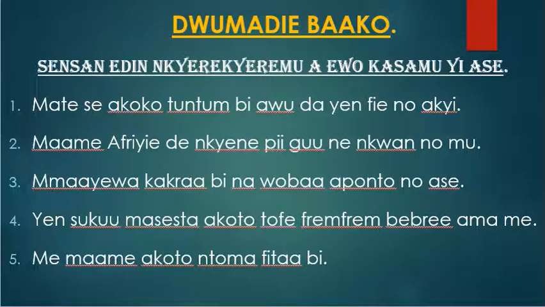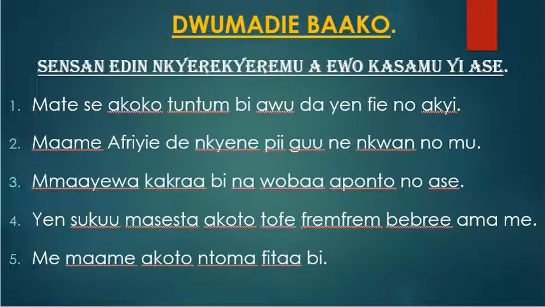Mmaayewa kakraa bi na wɔbaa apontoɔ no ase. So mmaayewa is girls. They say that the girls that came to the party, they are not many, they are few. And the fourth, yen suku masita akoto tofe frame bebre amame. So our school master bought sweet toffees, plenty of them for me.